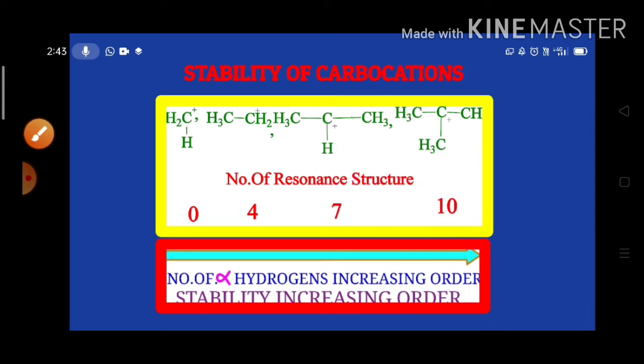So as the number of resonance structures increases, the stability also increases, because as the number of resonance structures increases, the positive charge, that means the burden, will be distributed among the 10 different structures. As a result, the species will be stabilized.